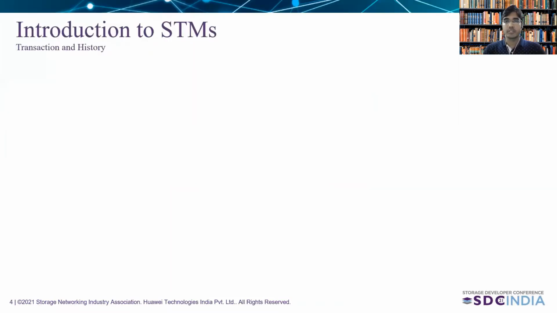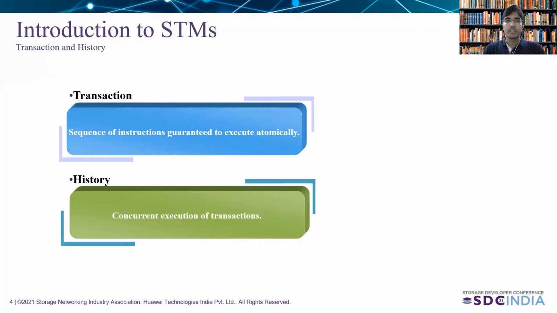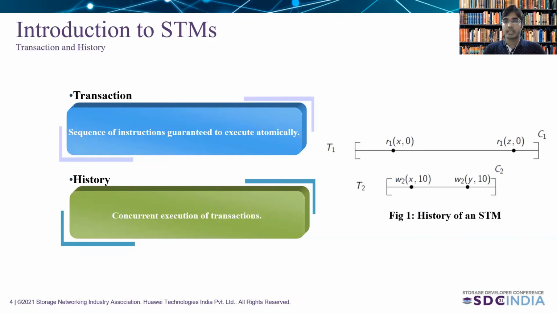First, what are transactions and history? A transaction is a sequence of instructions guaranteed to be executed atomically. A history is a concurrent execution of transactions. This will be clear with one example.